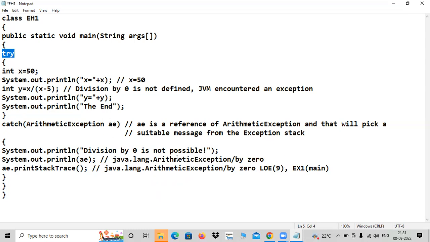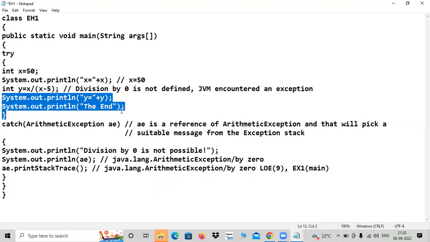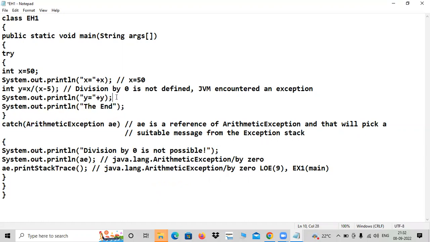So any doubts in this? Shall I run this? In this program you are getting a problem here 100%. That's why control is transferred to the catch block. Further statements inside the try block will not be executed.